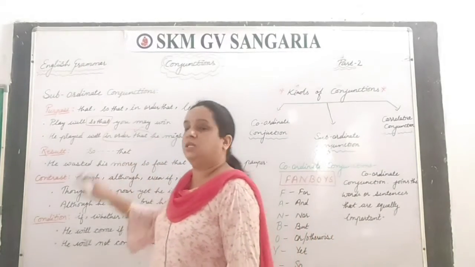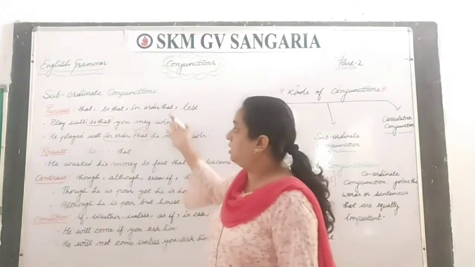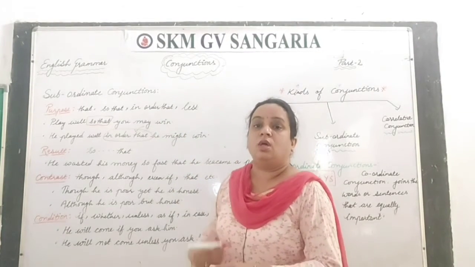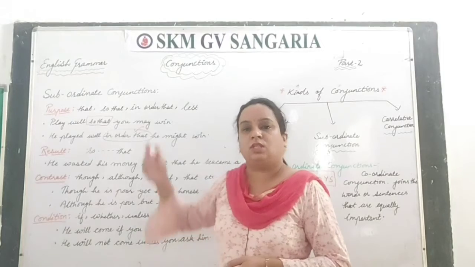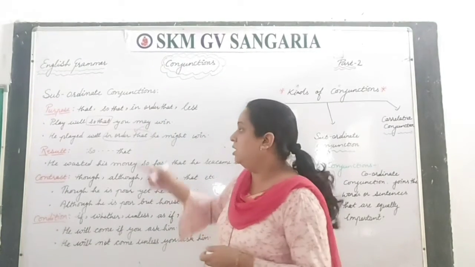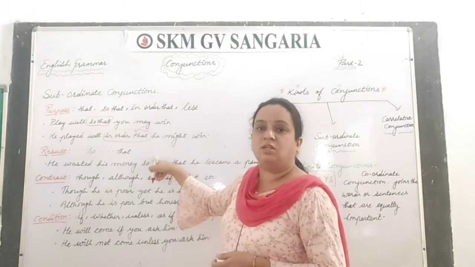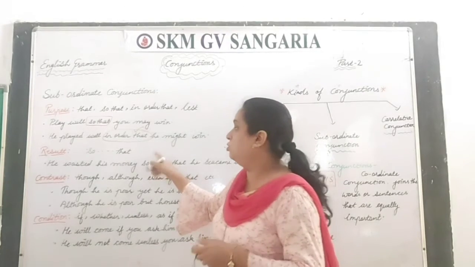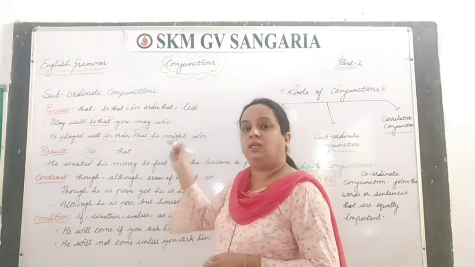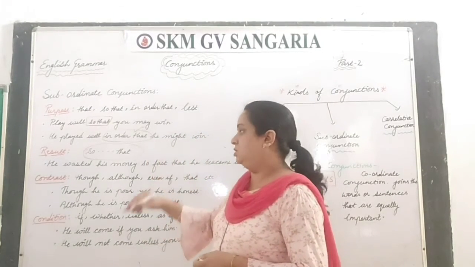Next one is result. If you do something, like here you played well, what is the purpose of the action? That is one thing, and what is the result of the action? That is another thing, right? So to tell the result of one action, we have to use the word so that. So, and that after two or three words.